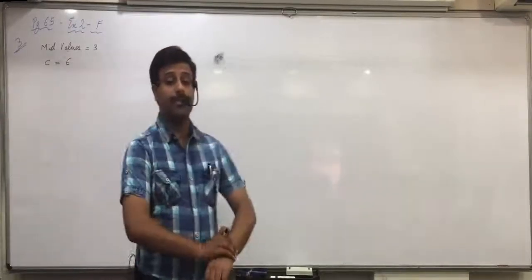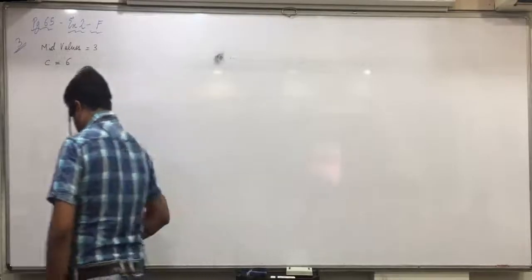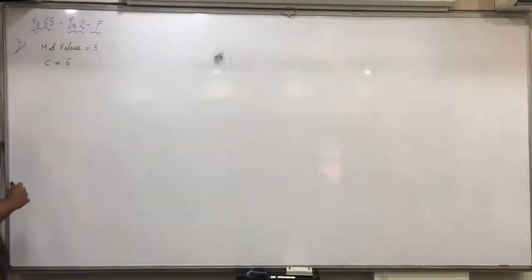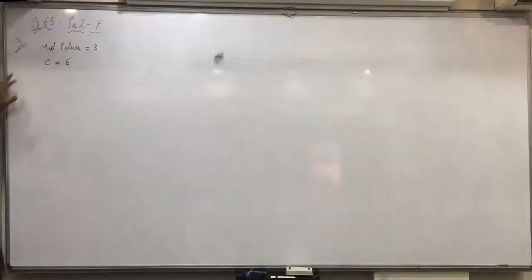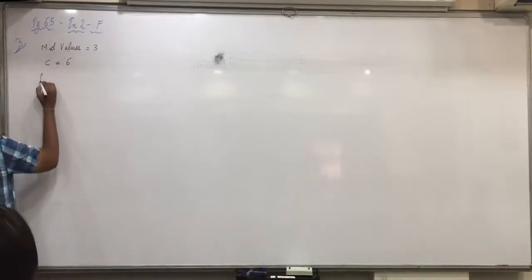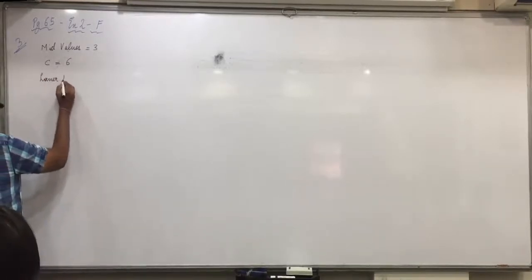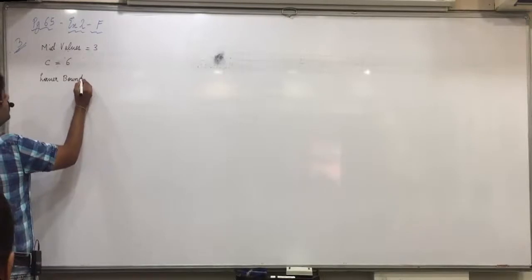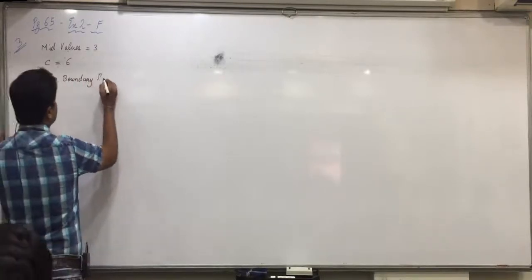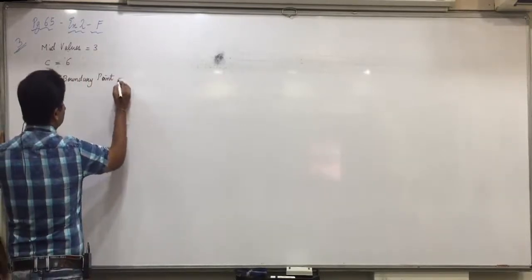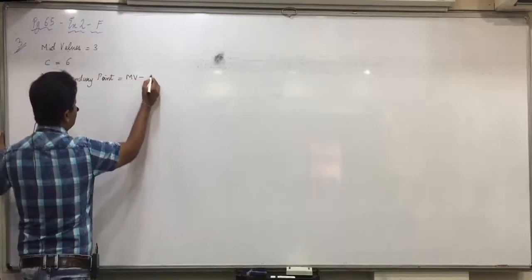Gaurav, lower boundary point. No. The value of the upper boundary point. No, I just now discussed the formula. How will you find lower boundary point from mid value and class length? Just now we discussed it. Lower boundary point is equal to mid value minus class length divided by 2.